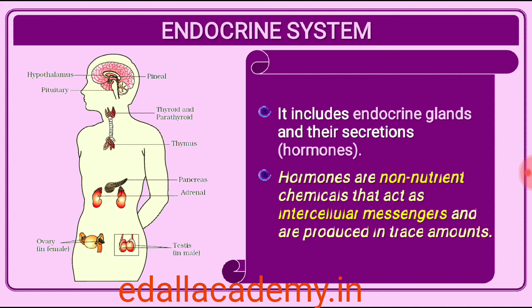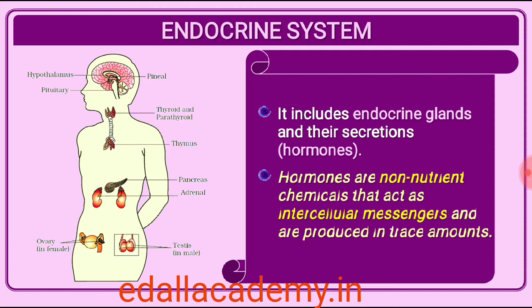The classical definition of hormone as a chemical produced by endocrine glands and released into the blood and transported to a distantly located target organ has current scientific definition as follows. Hormones are non-nutrient chemicals which act as intercellular messengers and are produced in trace amounts. The new definition covers a number of new molecules in addition to the hormones secreted by the organized endocrine glands.